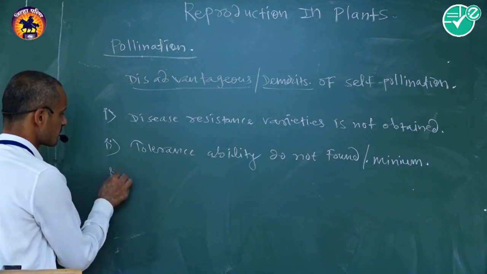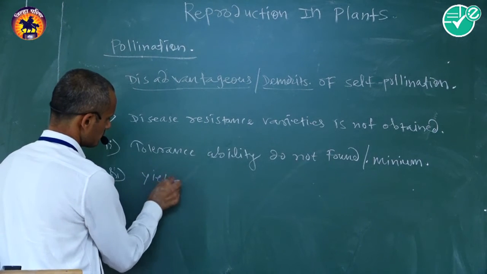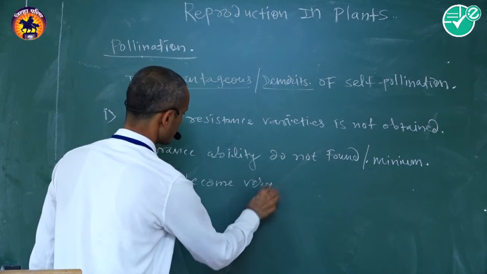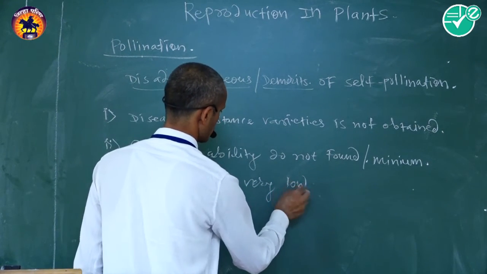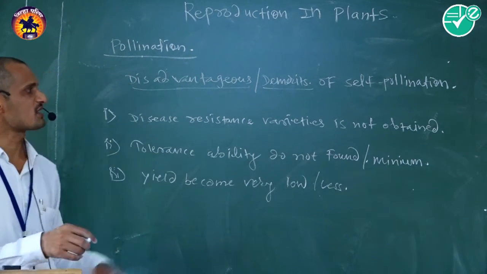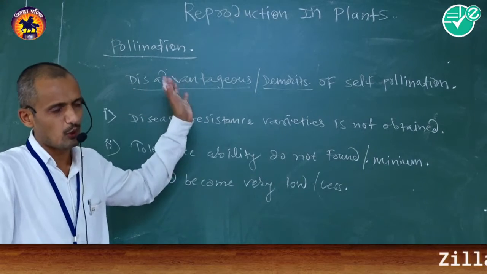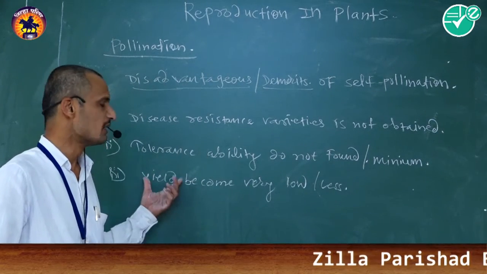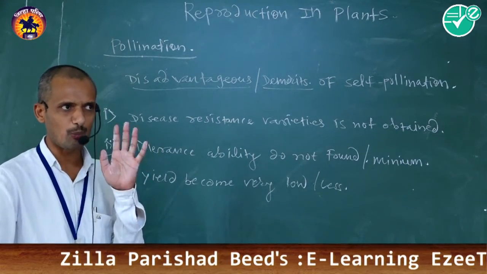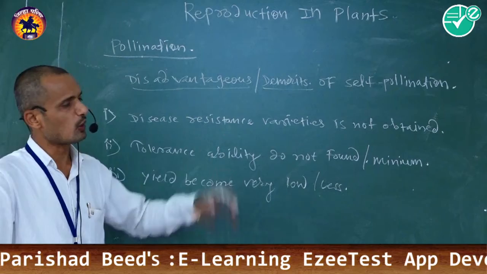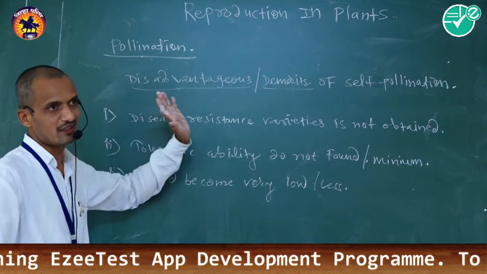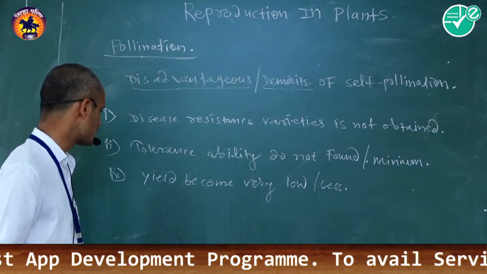Then third one is that yield becomes very low or less. The yield of self-pollinated varieties becomes very low, or a lesser amount of yield is obtained during self-pollination. That is another disadvantage or demerit of self-pollination.